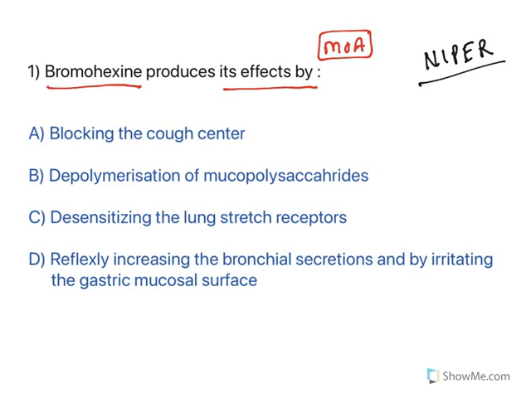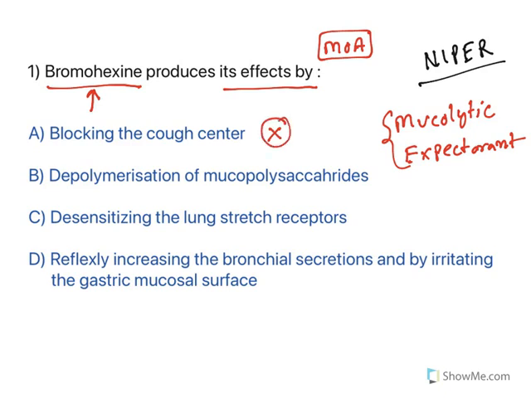Now the important thing for pharmacology is the moment you look at the drug, you need to understand the category of the drug. Now bromohexane is a mucolytic expectorant. Now understand the word mucolytic. That means it reduces the formation of mucus, and expectorant enables the expelling of this mucus. This is how it acts. Now, when you see the mechanism of actions, look at this. Blocking cough center. No, this is not the mechanism of action.